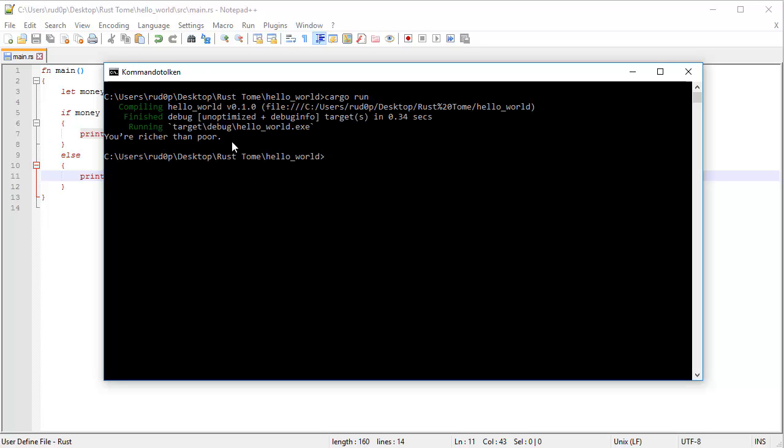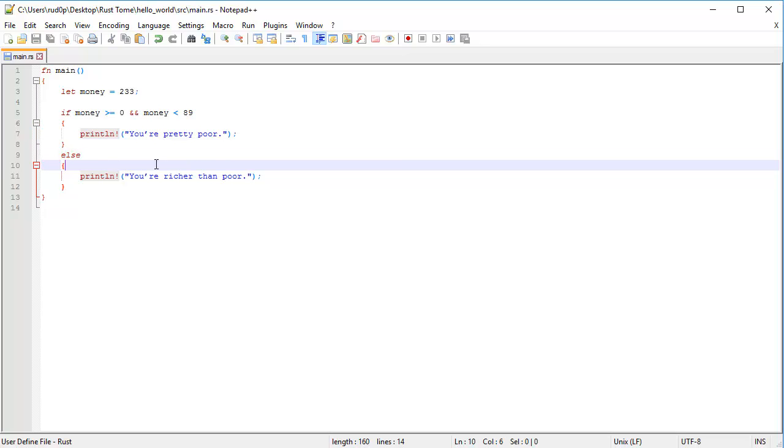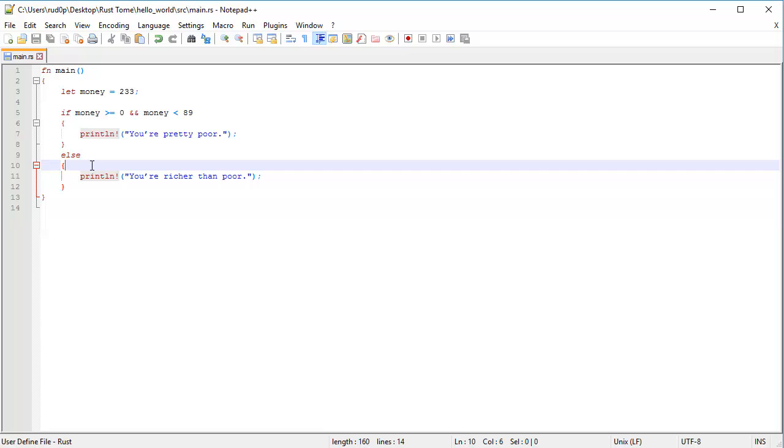You're richer than poor. But what if we want to be a little more specific in our whole money printing thing? Like, what if we want to print out different messages? Say another message in the range between 89 and 144 and 233. And rather than having an else here, now we could be really silly and add another if inside of this else here. That would be really silly.